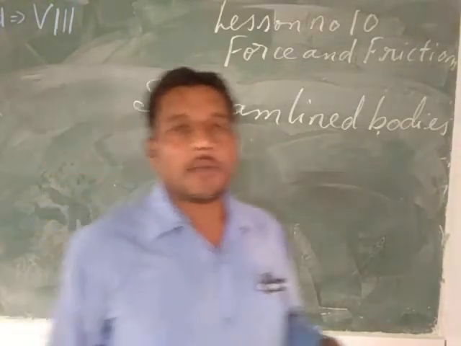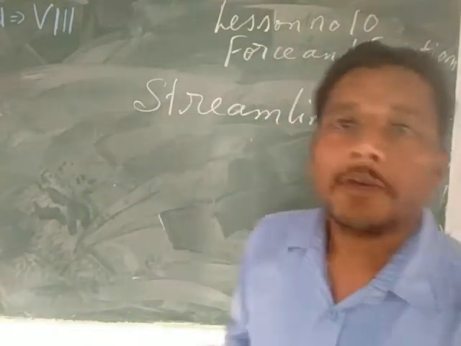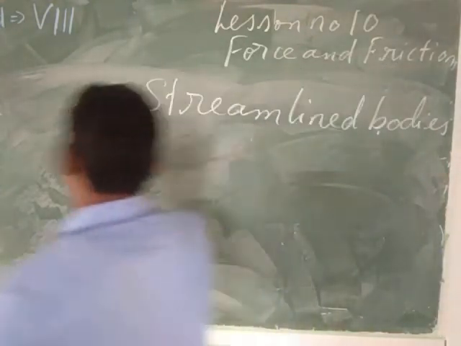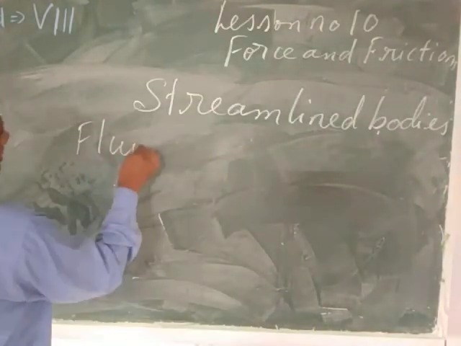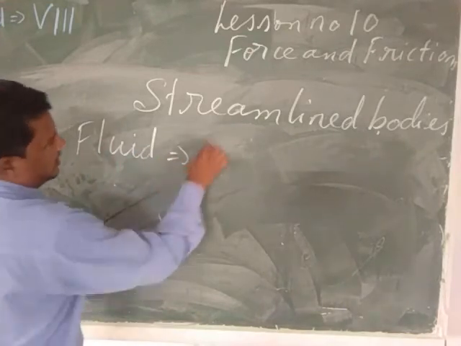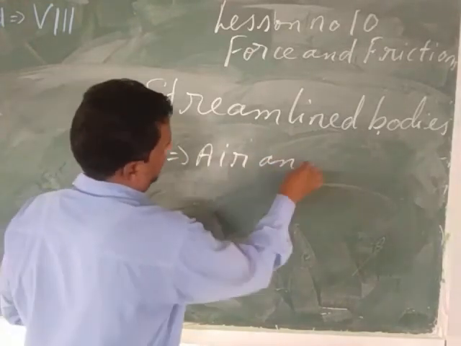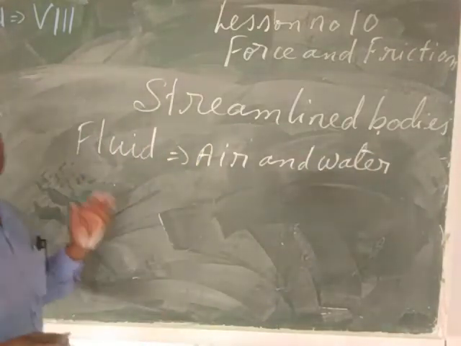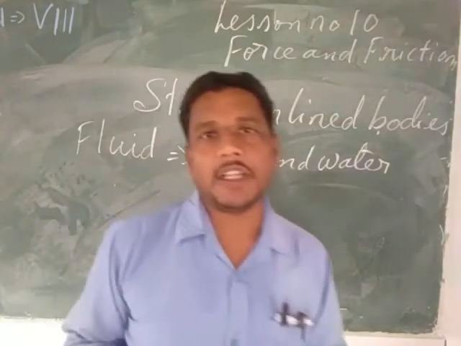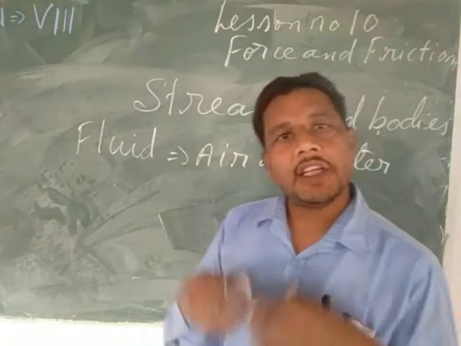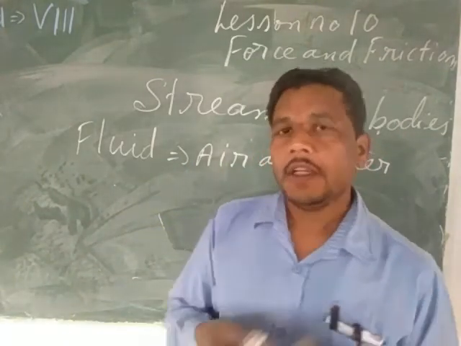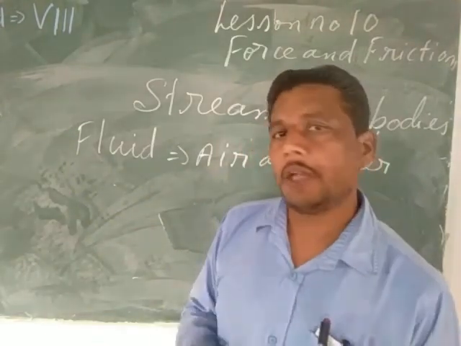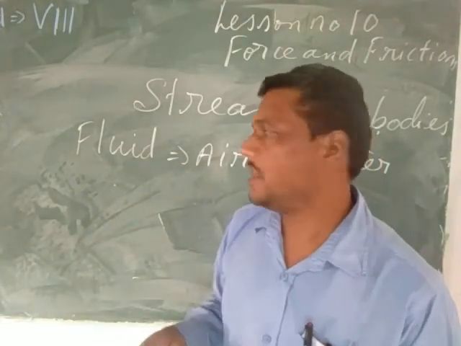My children, whenever any body is moving through the fluid, fluid means the air and the water. F-L-U-I-D. Fluid means air, A-I-R, air and water. Why are they called fluid? Because both have the tendency of flowing. Suppose if you are leaving the air free, it will flow from one place to another place. If you are leaving the water free, water will flow from one place to another place very, very easily.